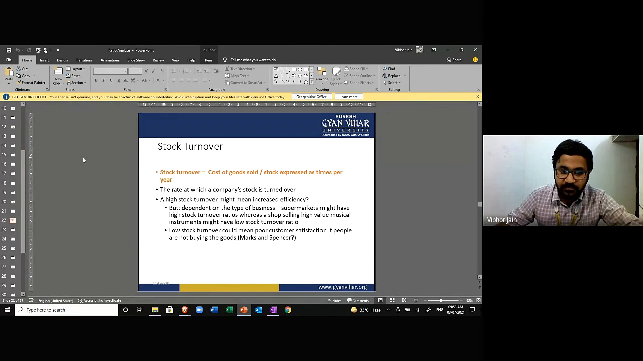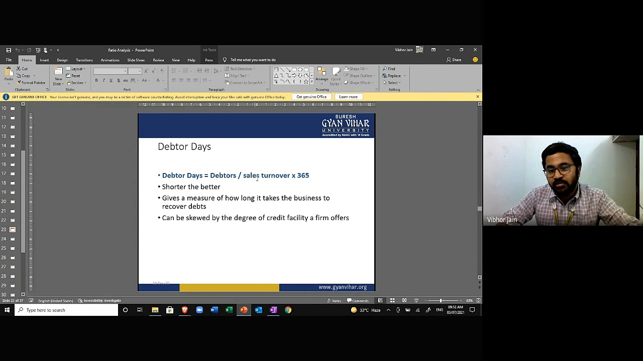It's fine. Okay, higher turnover ratio means increased efficiency. The better, it is good. Depending on the type of business, a supermarket might have a high stock turnover ratio, whereas a shop selling high value musical instruments might have a low stock turnover ratio. For example, if you're selling Lamborghini, it's not going to happen that you're going to sell Lamborghini like somebody is selling milk, right? And that is why the profit margin on Lamborghini is more as compared to milk. Okay, it makes sense, right? Now, if I talk about debtor days, so debtor upon turnover into 365.